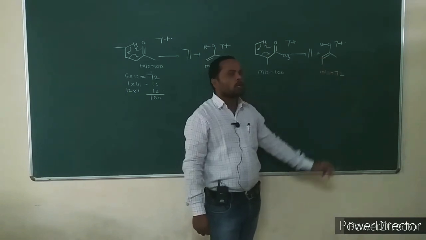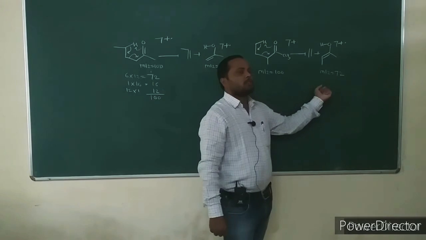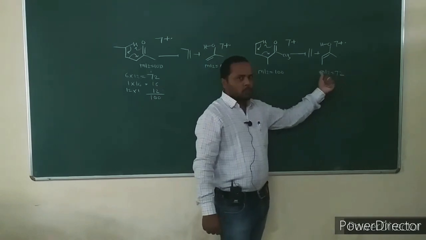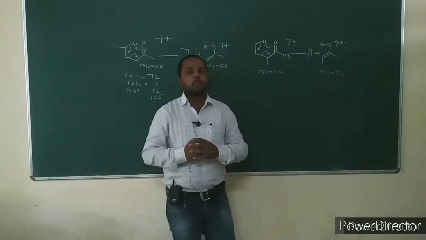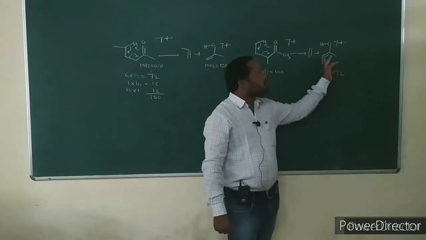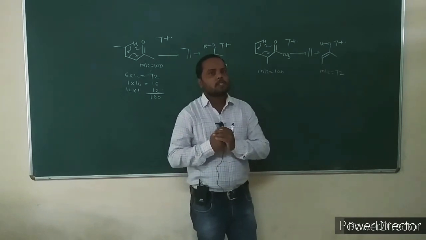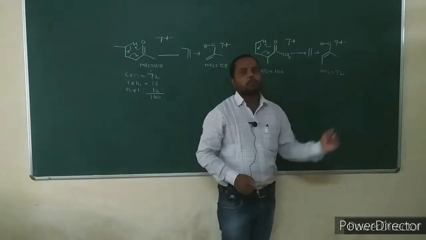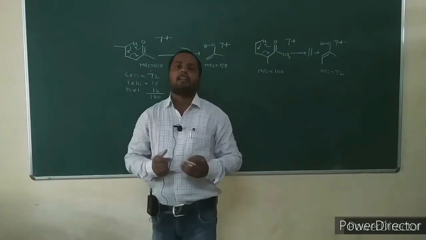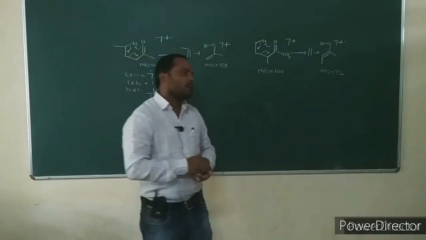4 carbons: 4 into 12, 48. 48 plus 16, 64, plus 8, 72. So with the help of McLafferty rearrangement, we can easily distinguish isomeric ketones.